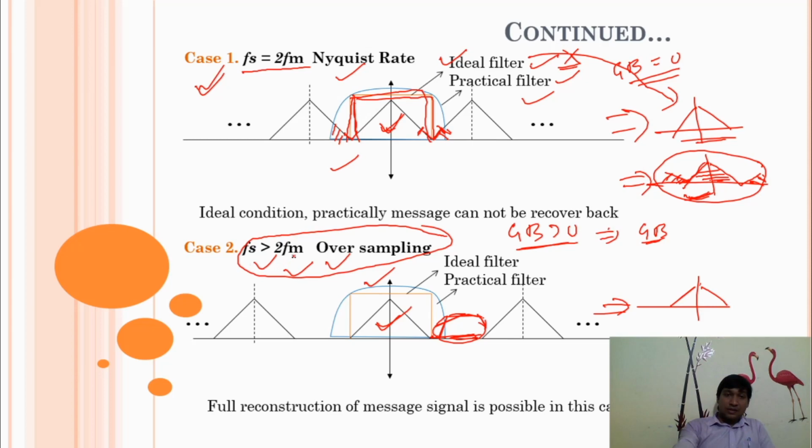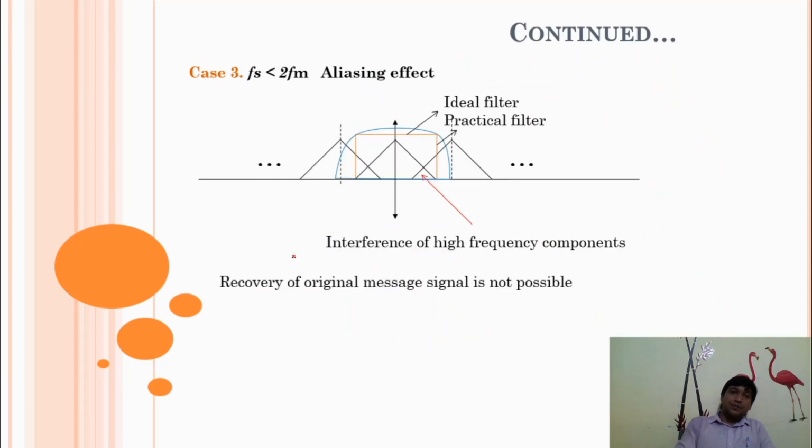The next case is Fs less than 2fm. It means your guard band is negative, so your distance is negative, which means your adjacent signals will interfere in the area of the adjacent signal. This message signal will interfere here, and this particular message signal is also interfering here.